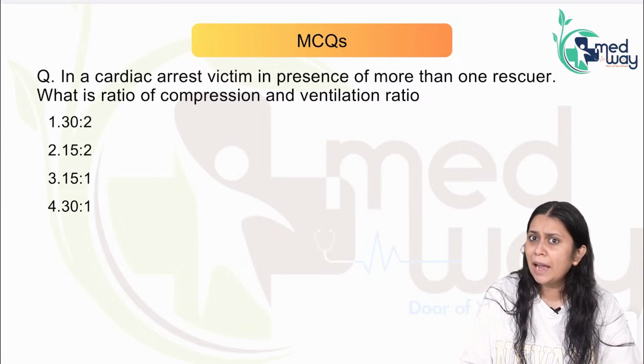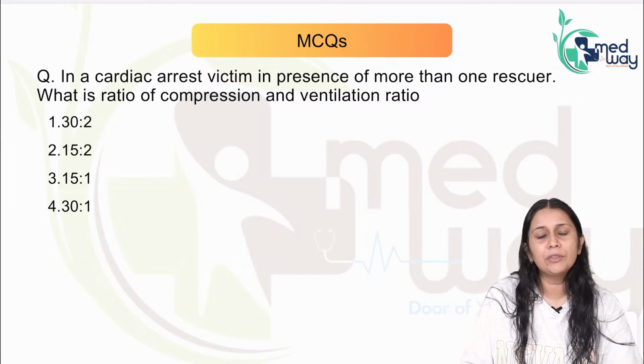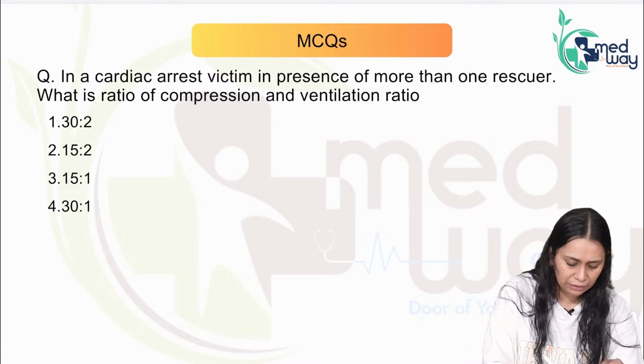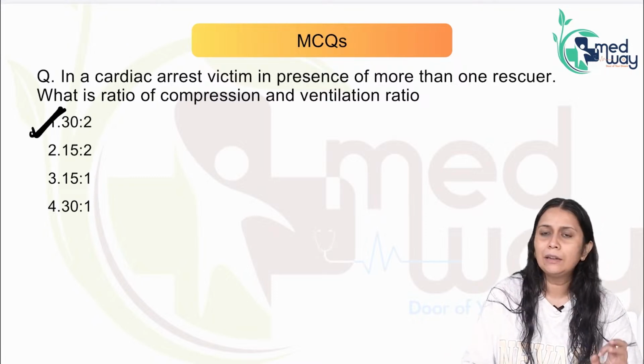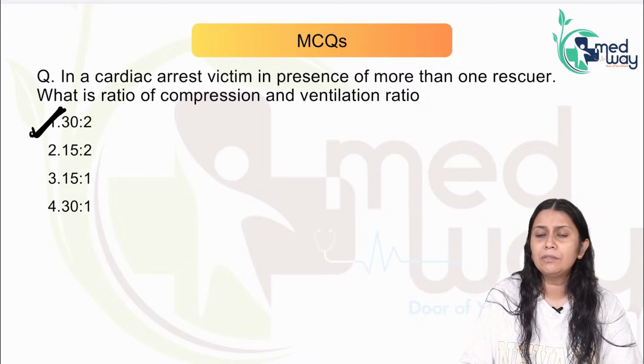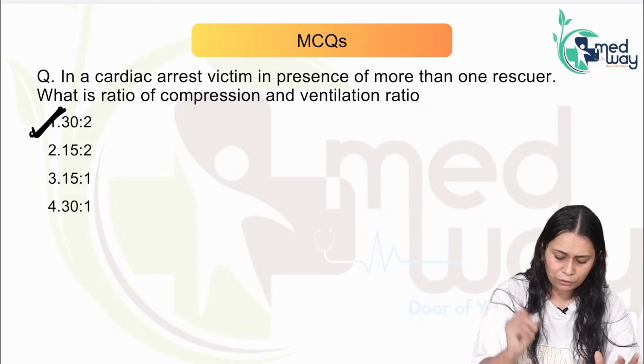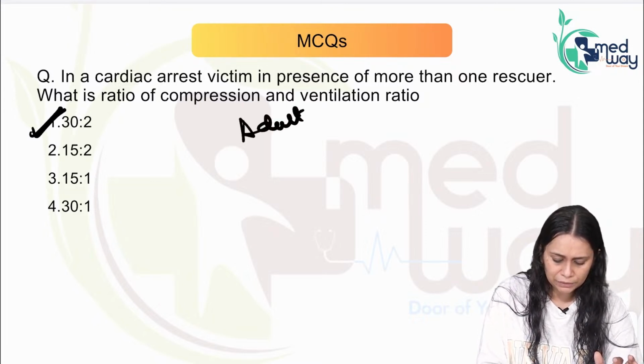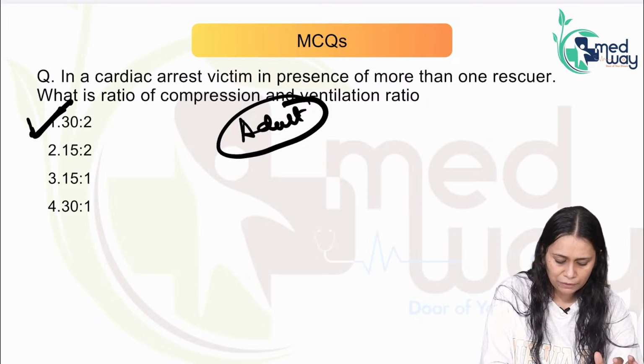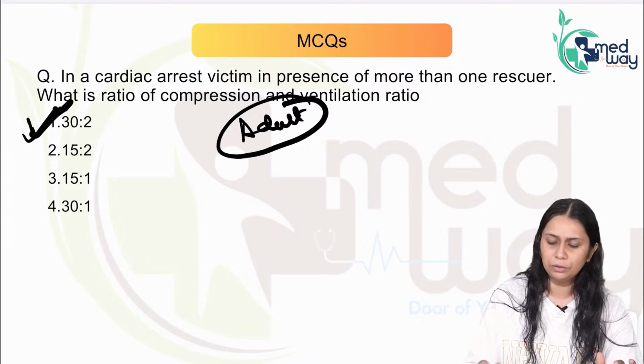For adults, with any number of rescuers, compression and ventilation is 30:2. For pediatric, a single rescuer uses 30:2 and multiple rescuers 15:2. The question was on adults, and it's always 30:2.